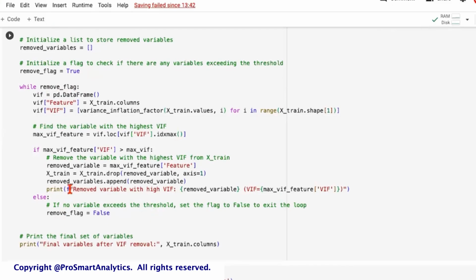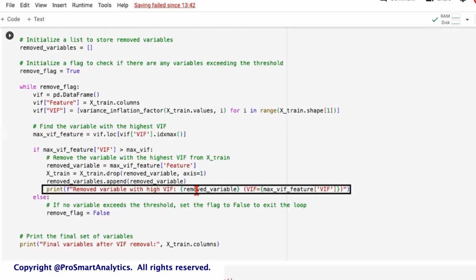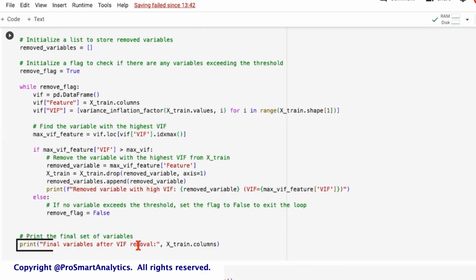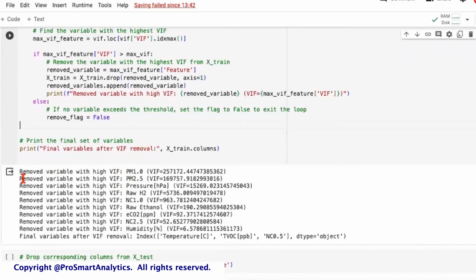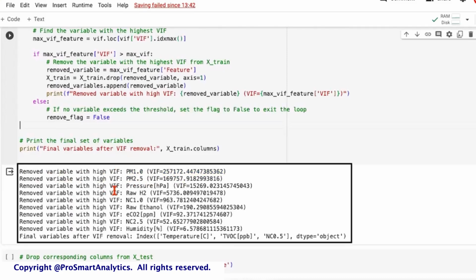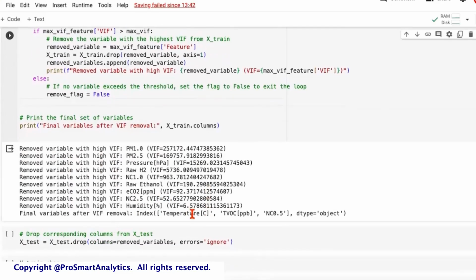If we run this and finally look at the features, it will continue to display the name of the features that we are dropping at all stages, and it will continue to display its VIF value. And finally, we are also printing the list of features that we are left with after removing all the unnecessary variables. So if we scroll down, this is the output. The output says we have removed the variable with high VIF, TM 1.0, the VIF was this much, and so forth. All of these have been removed iteratively. And finally, we are left with just 3 variables. So we started with 12 variables. Now we only have 3 variables. These are the 3 variables that we are going to use for our model.